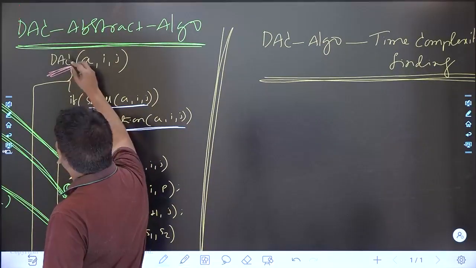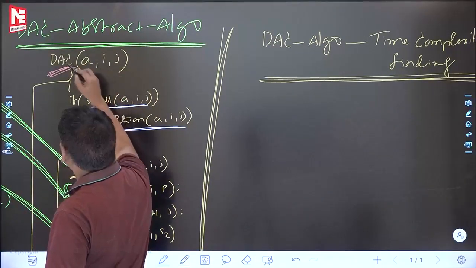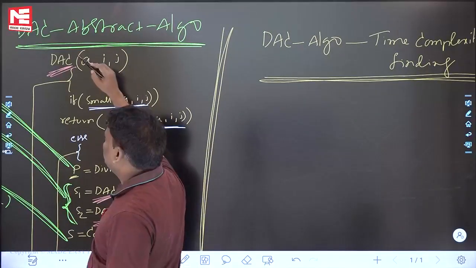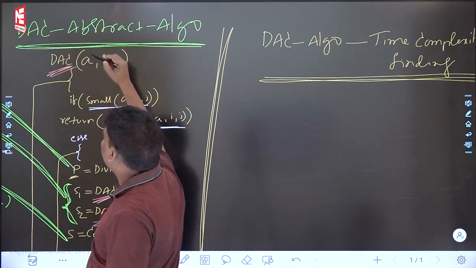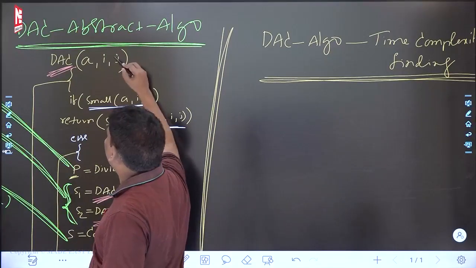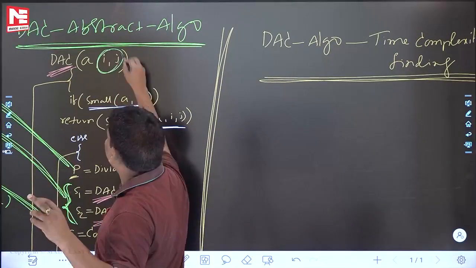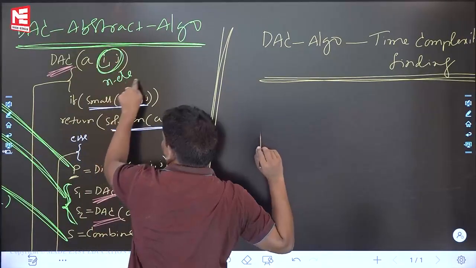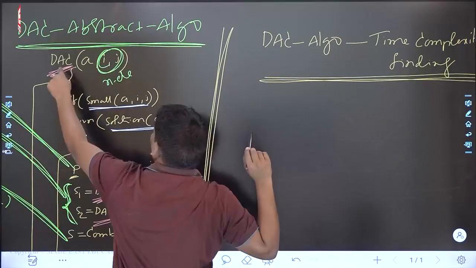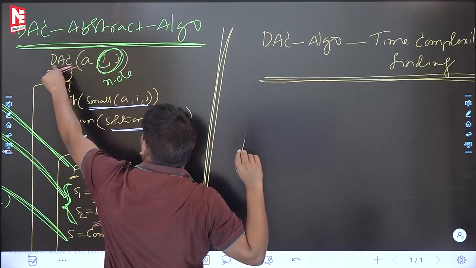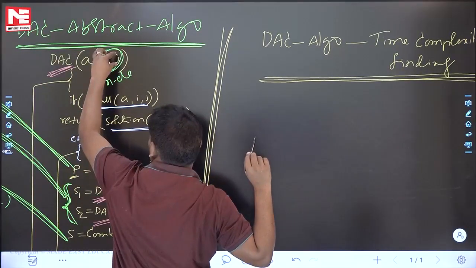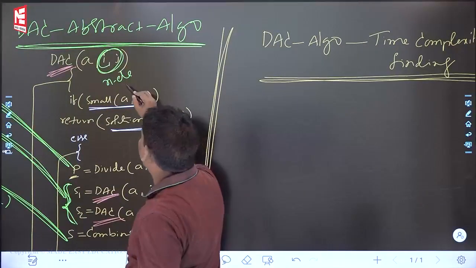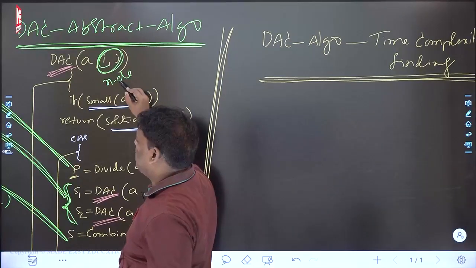Using divide and conquer algorithm, assume array A contains elements I to J, assume that it has n elements. So now I am repeating once again. Using divide and conquer algorithm, I want to solve a problem which contains n elements.